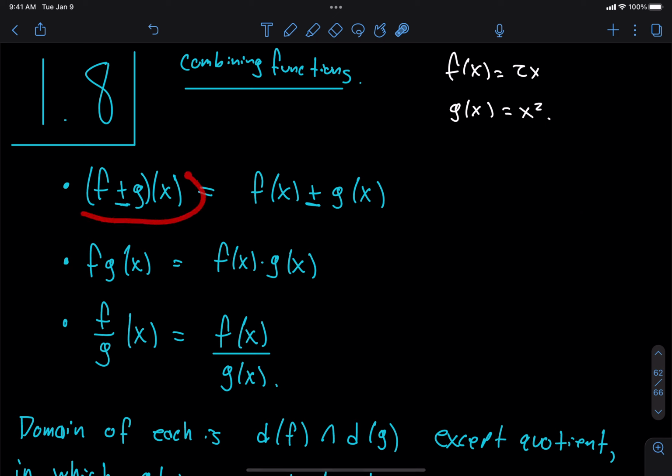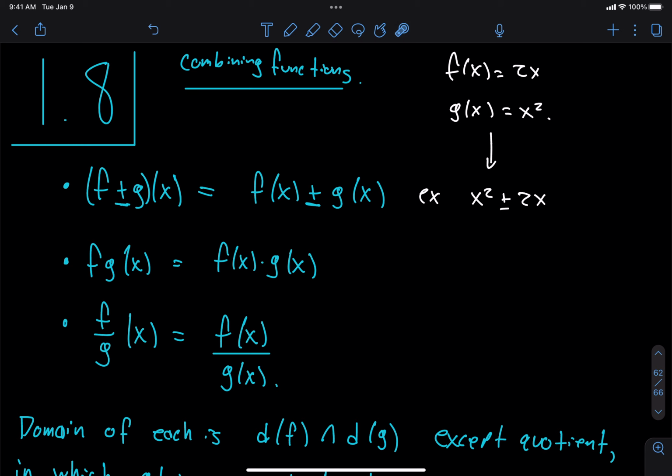So that's exactly what this says. (f plus or minus g)(x) is equal to f(x) plus or minus g(x), okay? This is just notation that we use. Sometimes I'll write (f plus g)(x). What I mean is this, f(x) plus g(x), okay? Or if I do a minus here, then I do a minus here. So for this example, it would be x squared plus 2x, or minus. Easy peasy.